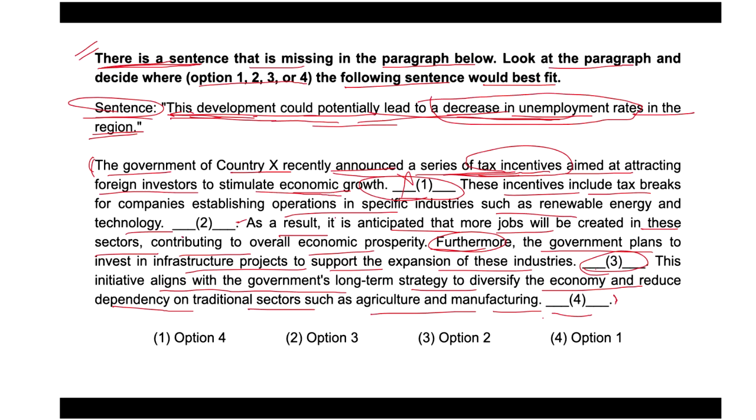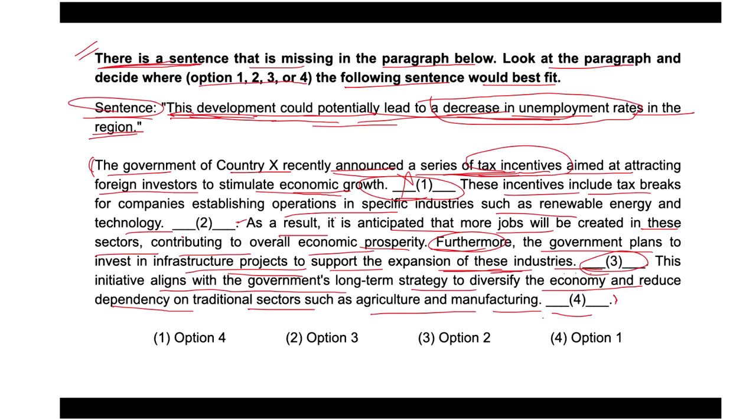So could be okay, but as a result, it is anticipated that more jobs will be created. Okay. In these sectors, contributing to overall economic prosperity. Furthermore, the government plans to invest in infrastructure projects to support the expansion of this industry. Then this development could support the expansion of these industries. This development could potentially lead to a decrease in unemployment rates in the region. No. So this initiative aligns with the government's long-term strategy to diversify the economy and reduce this dependency on traditional sectors such as agriculture and manufacture.